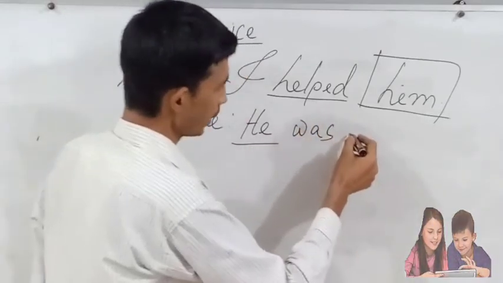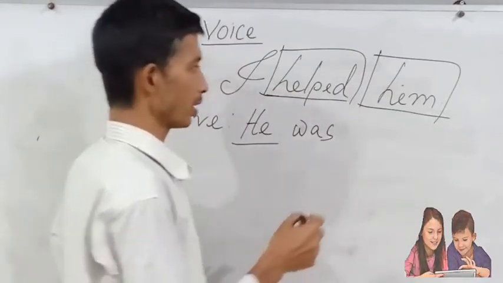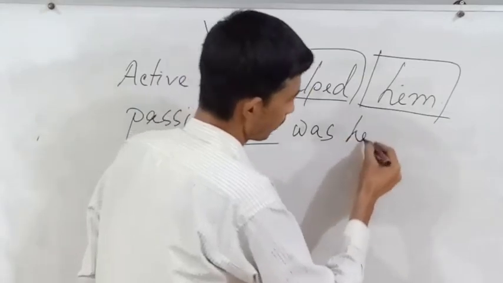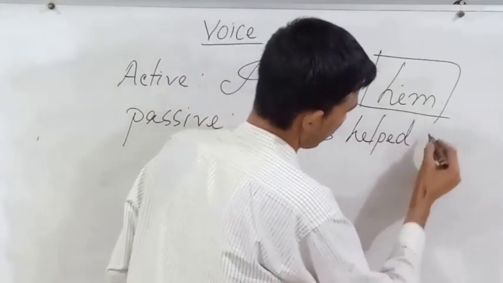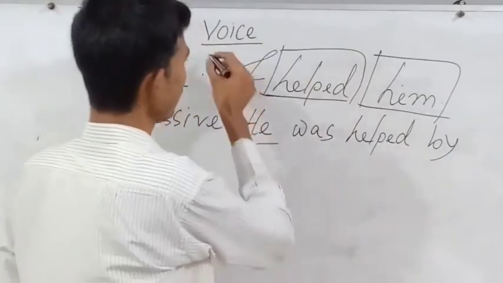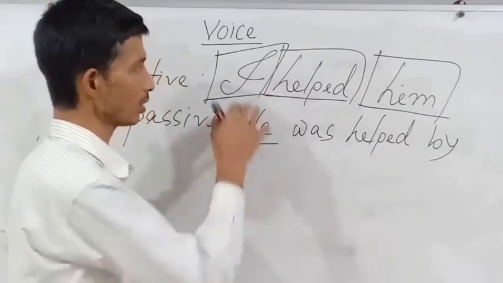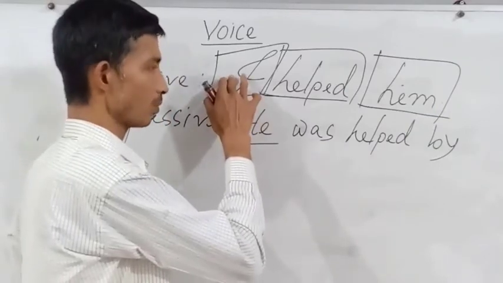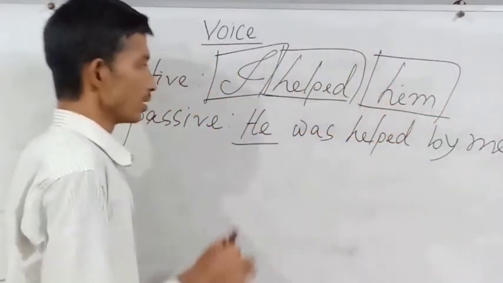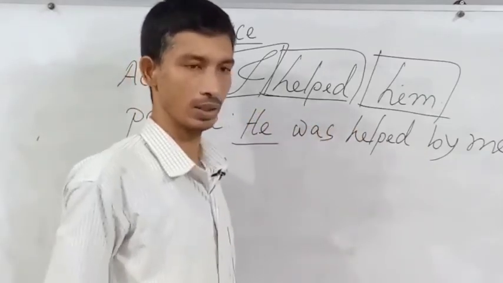Now I will add here the principal verb and the past participle form of the principal verb, helped. Now add by as a preposition, and then at the last of the passive voice you can use the objective case of subject, that means me. The complete passive voice is he was helped by me.